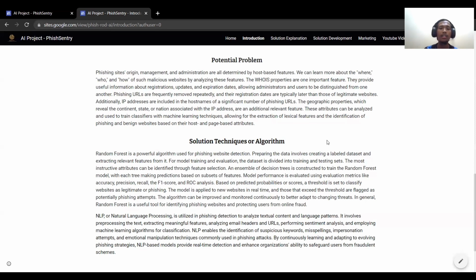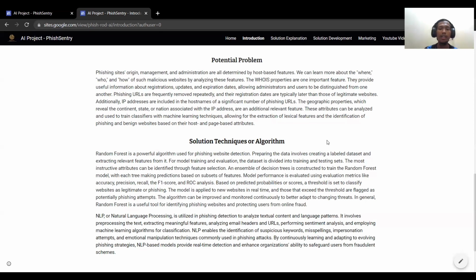The most instructive attributes can be identified through feature selection, and an ensemble of decision trees is constructed to train the random forest model. With each tree making predictions based on a subset of features, model performance is evaluated using evaluation metrics like accuracy, precision, recall, the F1 score, and ROC analysis. Based on probability or score, a threshold is set to classify websites as legitimate or phishing.